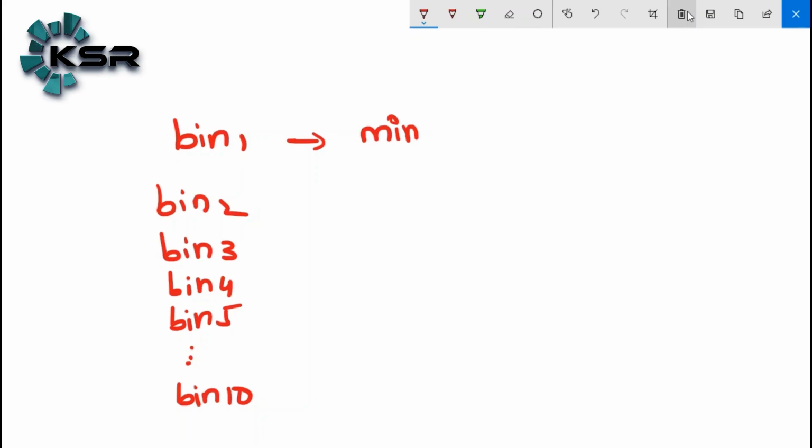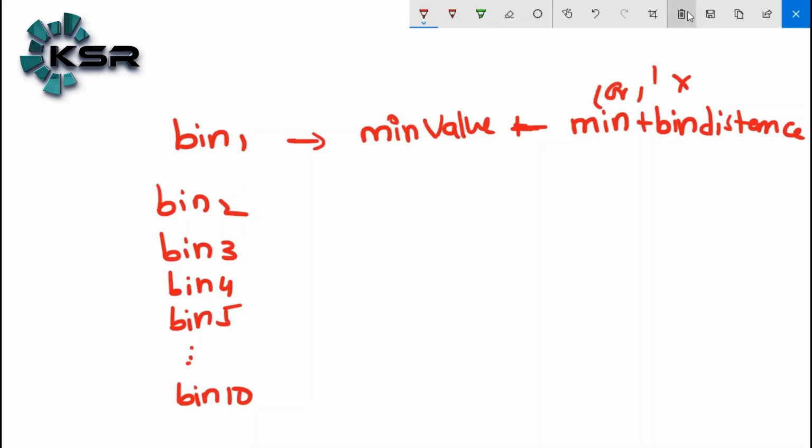Minimum value to minimum value plus bin distance. Here, minimum value in our data is 1, so 1 plus bin distance 10, that is nothing but 1 to 11.